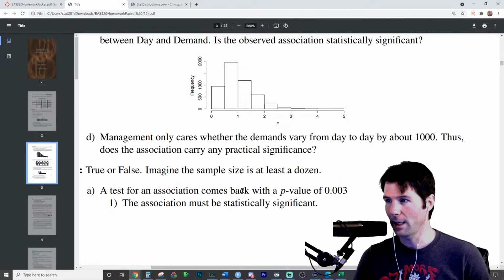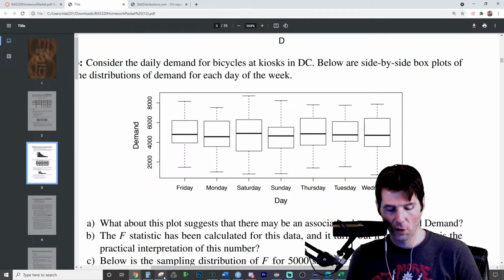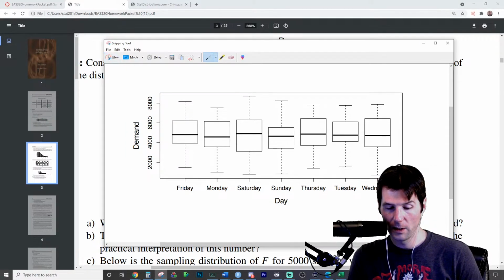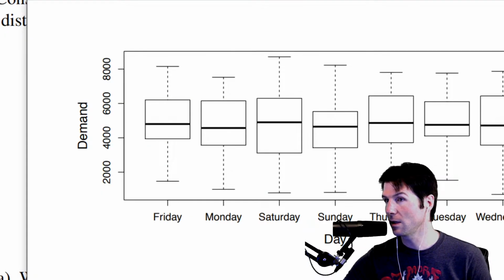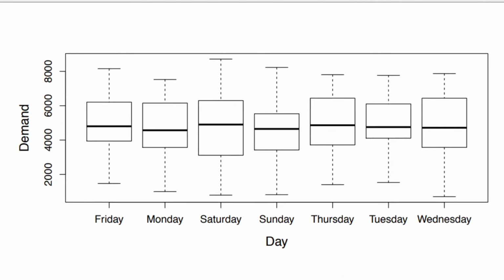So the management only cares about differences of 1,000. If the management only cares about differences of 1,000, we need to take this right here. Can I zoom in on that? Perfect. Here is a difference of 1,000. I don't want to directly tell you the answer, but that's a difference of 1,000.